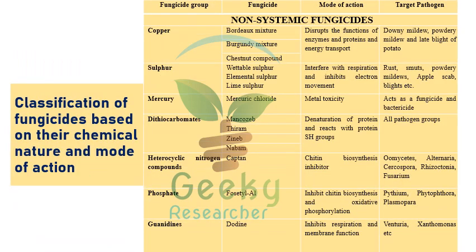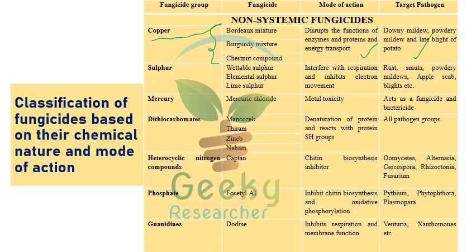The next one is classification of fungicides based on their chemical nature and mode of action. Here it is actually divided into two ways, that is systemic and non-systemic. So let's discuss non-systemic. Copper, as I told you, we already discussed in the first slide itself, that is Bordeaux mixture, Burgundy mixture, chestnut compounds, and their mode of action has been given here along with the targeted pathogens.